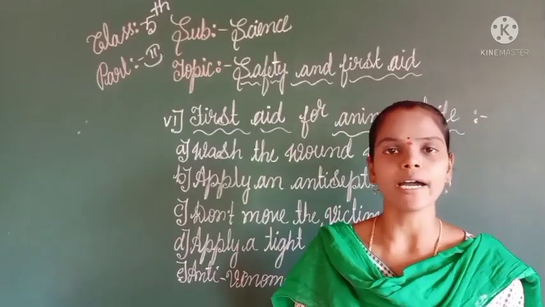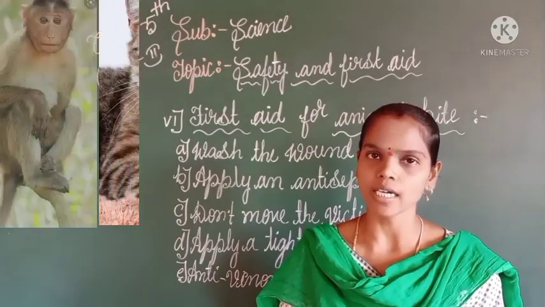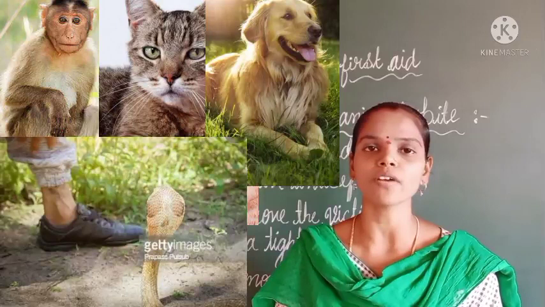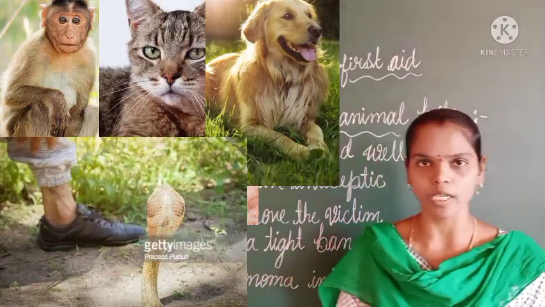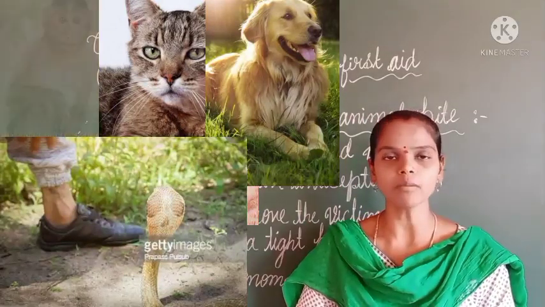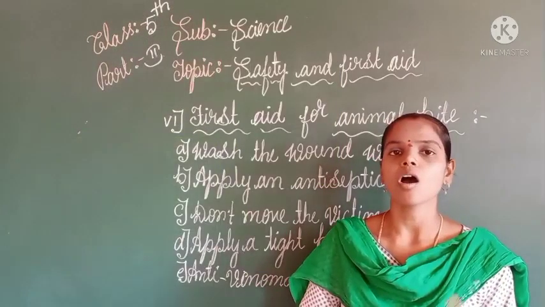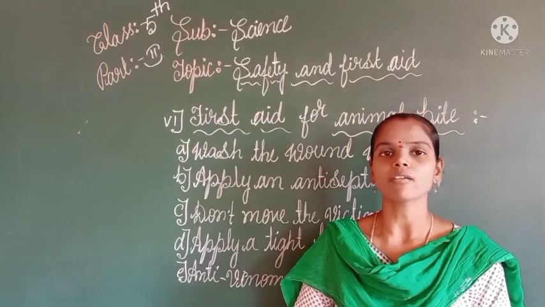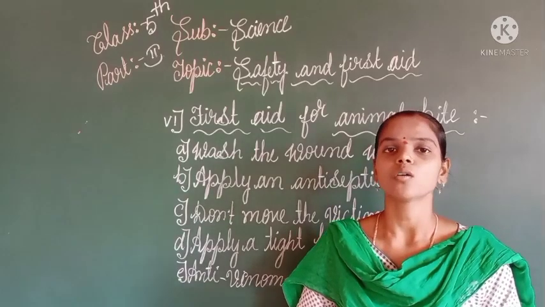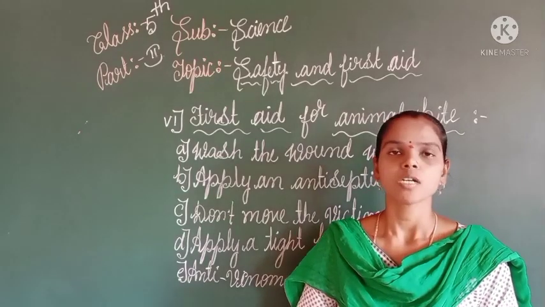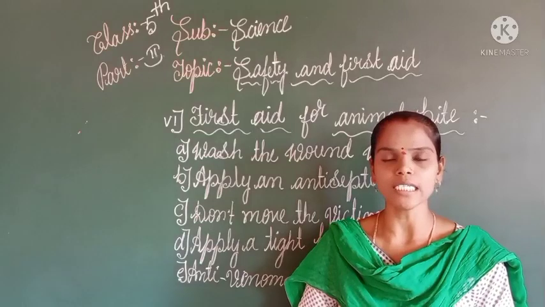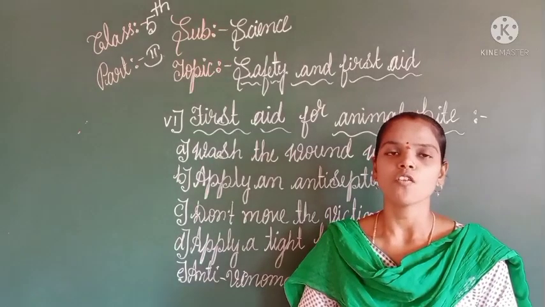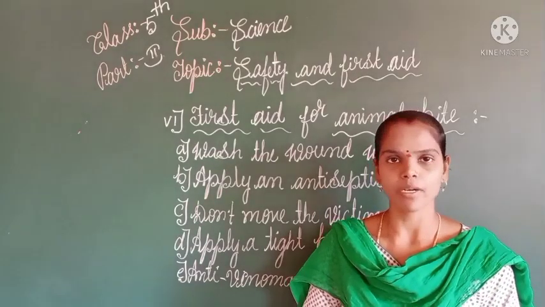Animals like cat, dog, snake, monkey may bite humans. Right? The poisonous saliva is present in these animals, so it can infect human beings more. So here are some first aid steps that can be followed for a person with an animal bite.